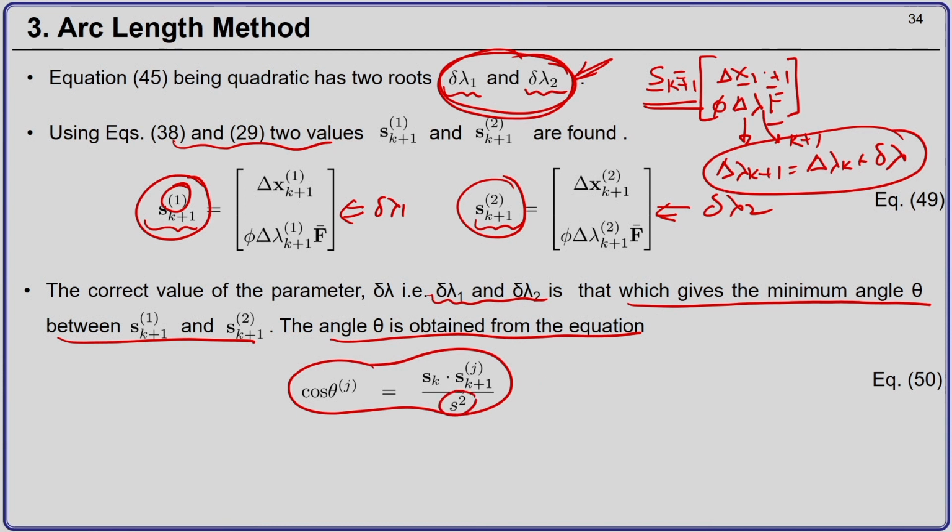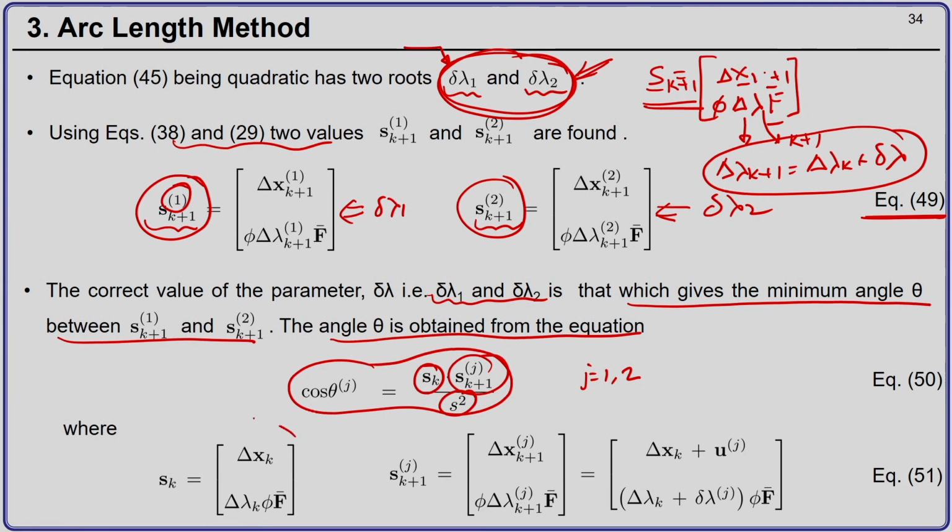S square is a constant, s k is known from the previous Newton-Raphson step, and j is equal to 1 and 2. So, from equation 49, I have these two terms and I can find two values of theta, and the value of theta which is minimum is what will be my solution delta lambda.